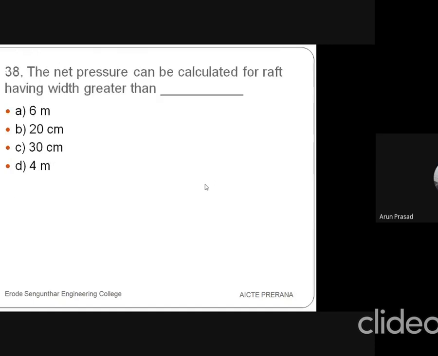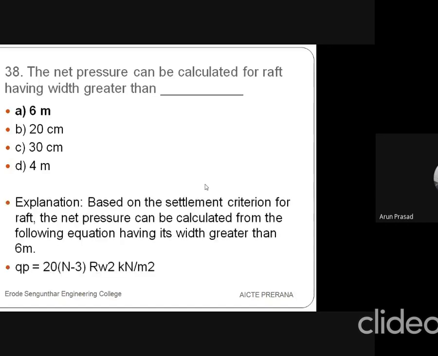Then the 38th question is, the net pressure can be calculated for a raft having width greater than dash. The first option is 6 meter, the second one is 20, the third one is 30 centimeter, and the fourth one is 4 meter. So the answer is 6 meter.